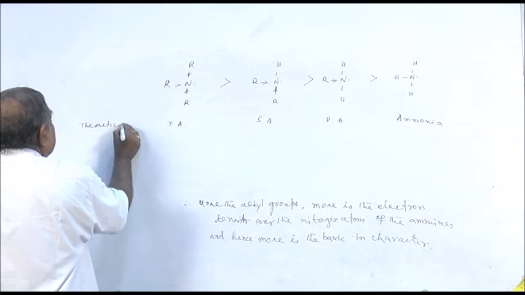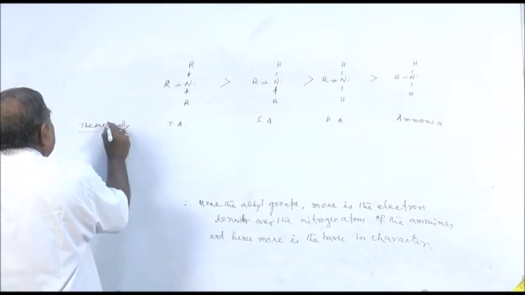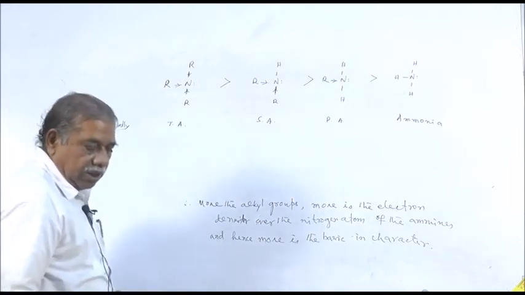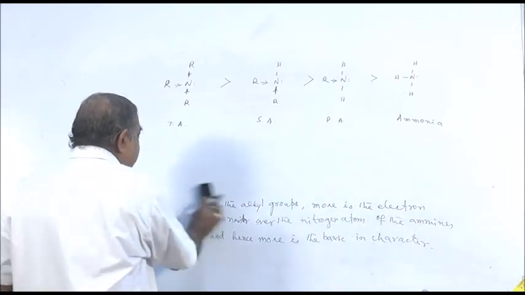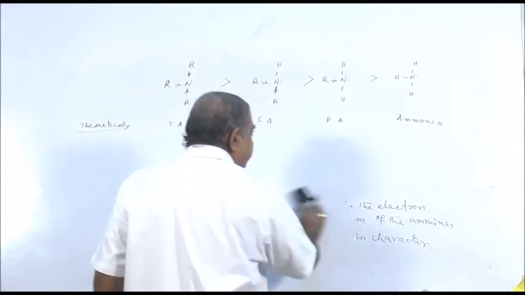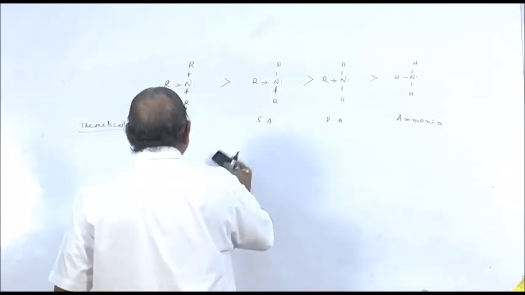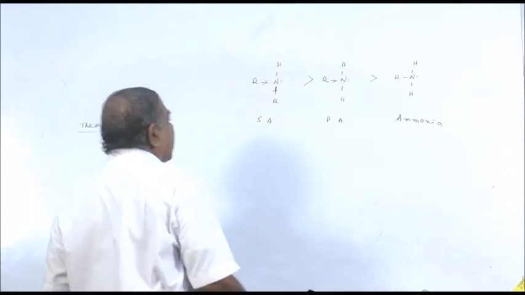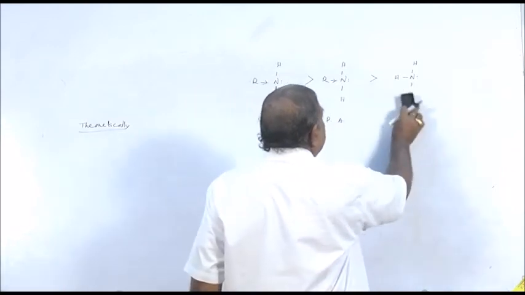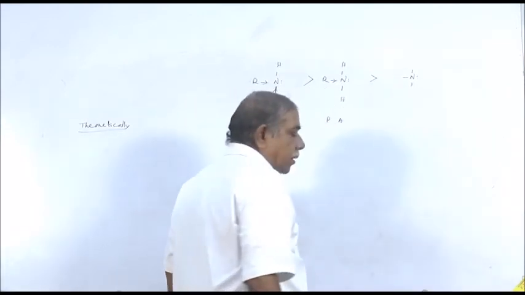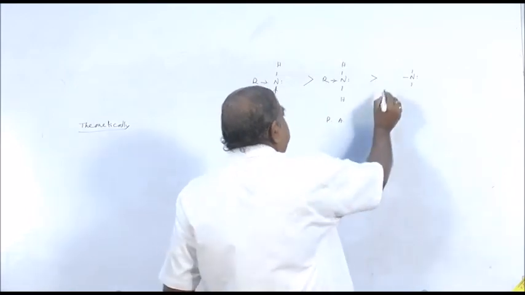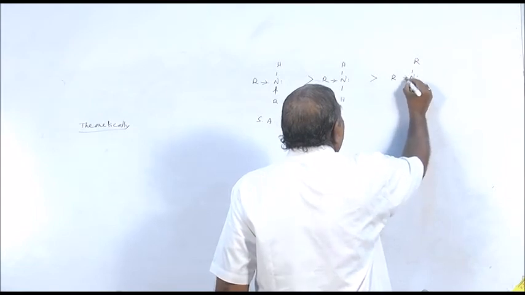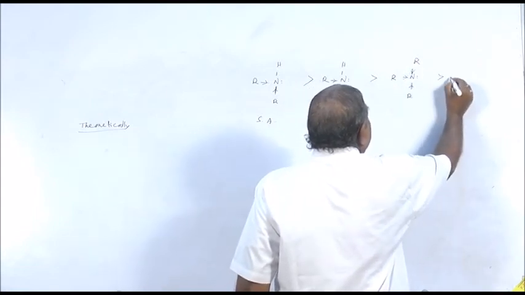Theoretically, tertiary amine should have been more basic than secondary, then primary. But actually it never happens. Practically, and in the examination you should write practical things, it is observed that secondary amine is more basic than primary amine, which is more basic than tertiary amine, which is more basic than ammonia.